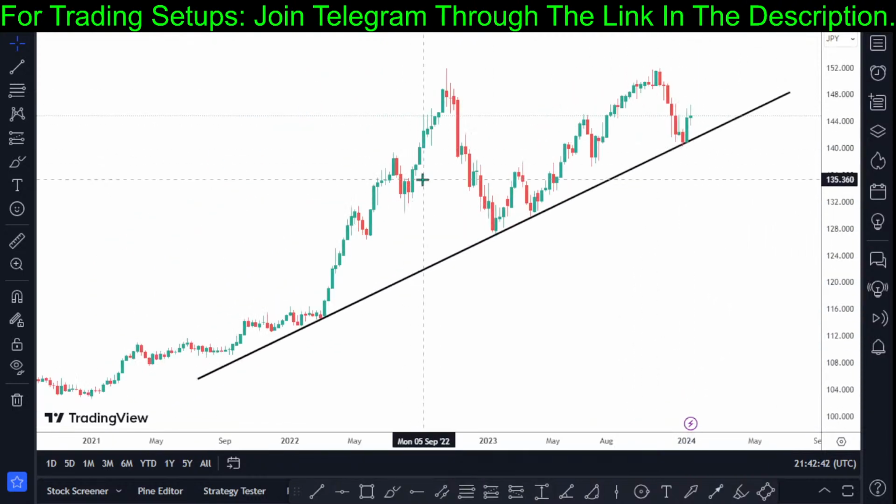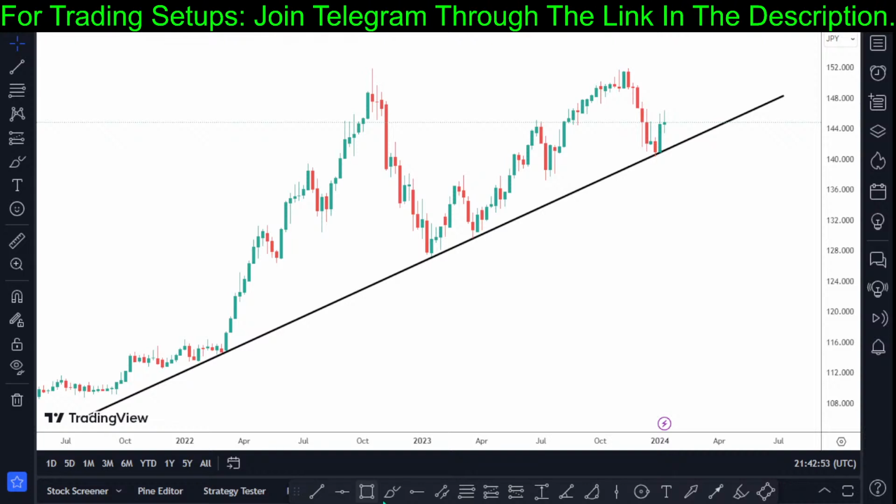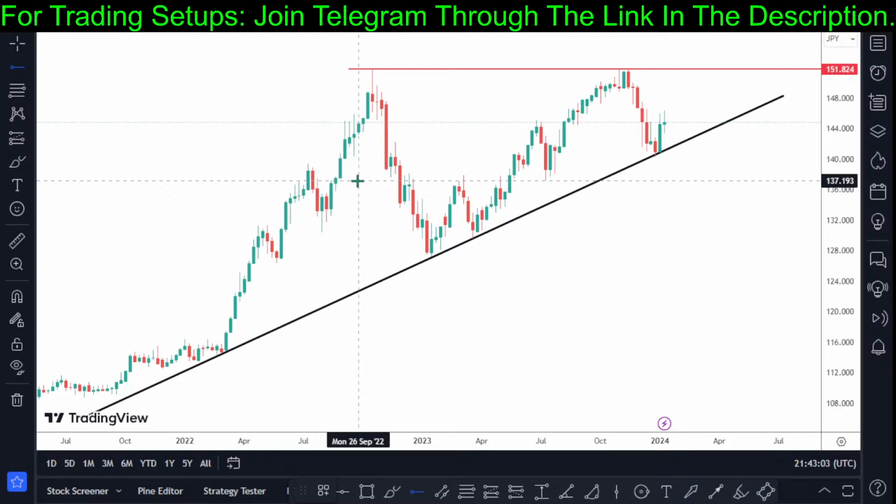This is what we have on the day chart, on the weekly chart. So let's mark our key level structures. Our key level structure is very important before we execute a trade. We have our key level resistance at the price of 151. We have a key level resistance right here, key level structure right here.